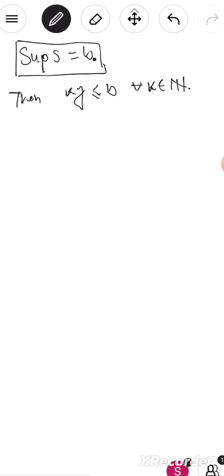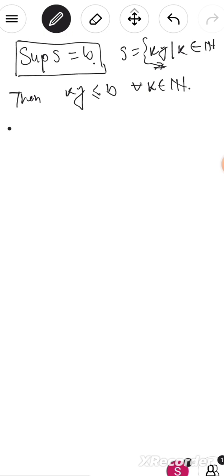Because we defined the set S as ky such that k belongs to the natural numbers, and the least upper bound of S is B, so all the members of S are less than or equal to B, obviously, because B is the supremum of S.